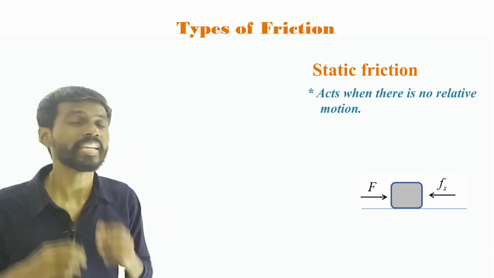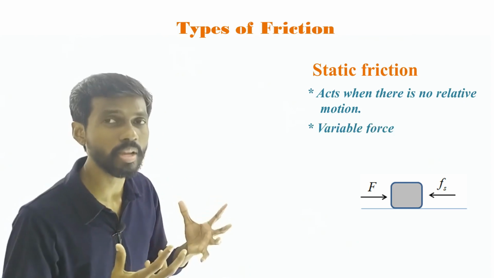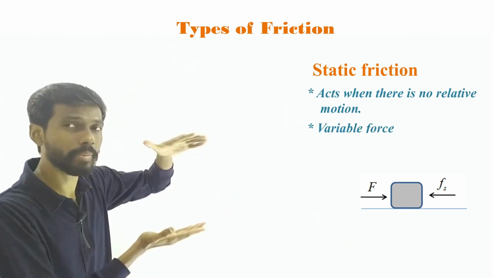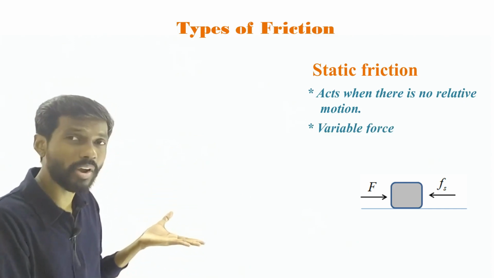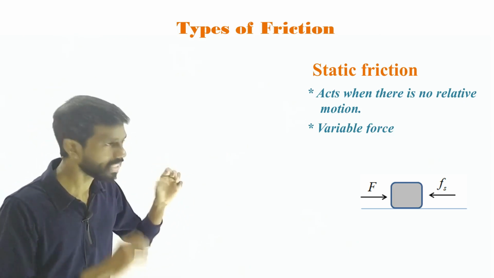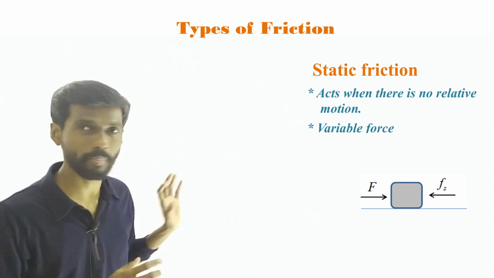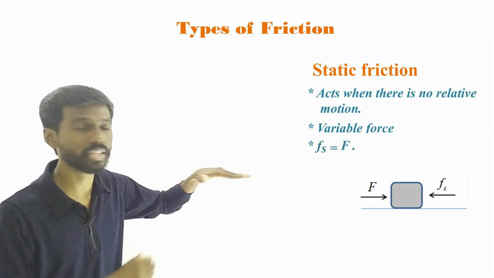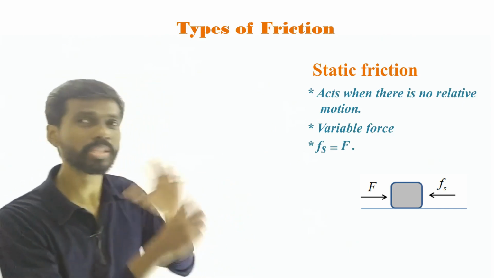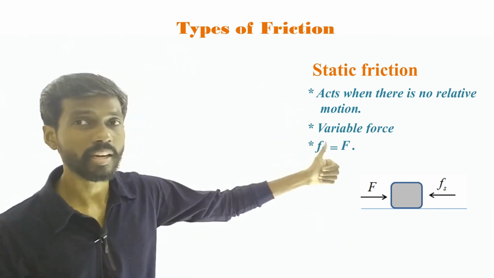Okay, second point, it is a variable force, right? This static friction is a variable force, because when you increase the force, the friction will also increase. There is a limit to it, but it will keep on increasing until that moment. Okay, so this is the variable force. What is the value of the static friction? That is same as the applied force. When a force is applied in this direction, the friction acting in the opposite direction is equal in magnitude, but opposite in direction. The magnitude of the static friction is same as the applied force.